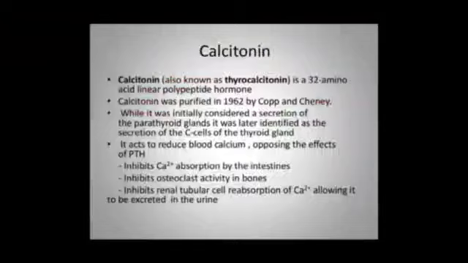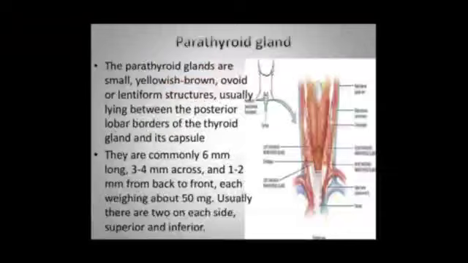What is calcitonin? A 32 amino acid linear polypeptide hormone. It was initially considered a secretion of the parathyroid glands, but was later identified as a secretion of the C cells of the thyroid gland. It acts to reduce blood calcium, opposing the effects of parathormone. It inhibits calcium absorption from the intestine and from the bones. It inhibits osteoclastic activity, and in the kidney it inhibits the renal tubular absorption of calcium, allowing it to be excreted in the urine, thus decreasing calcium levels in the blood.